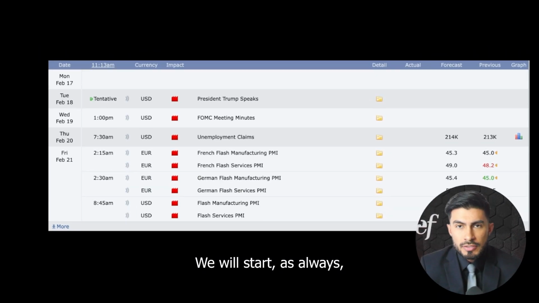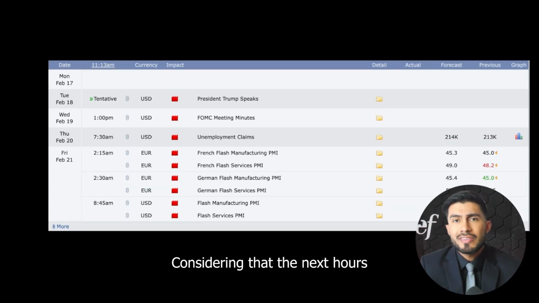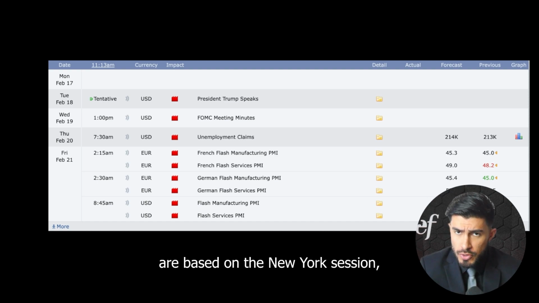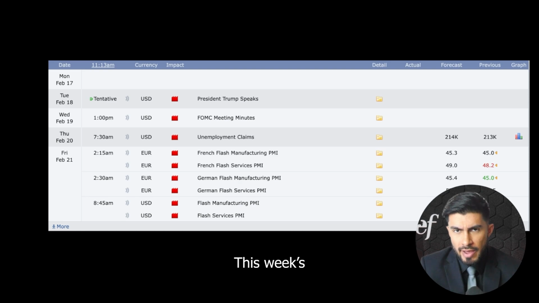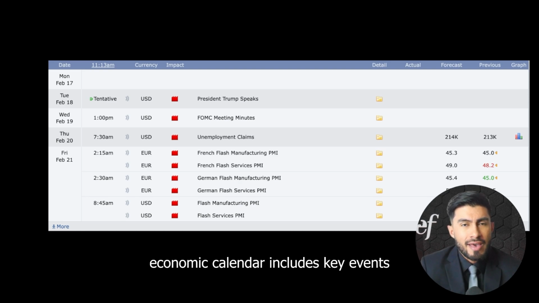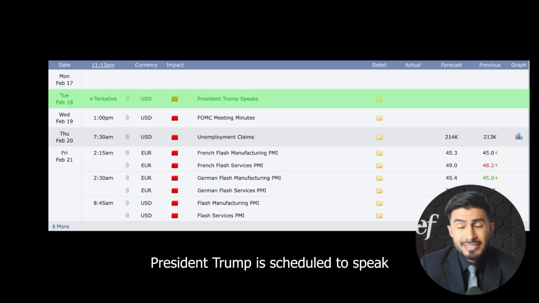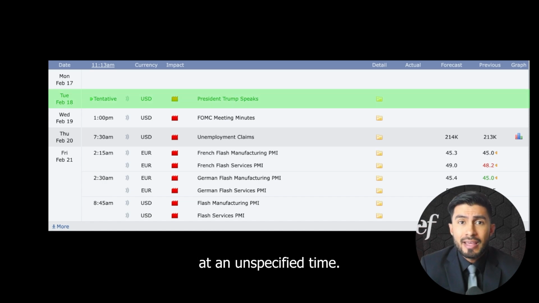We will start as always with the economic calendar, considering that the next hours that you are going to see are based on the New York session GMT -5. This week's economic calendar includes key events that could impact the markets. On Tuesday, President Trump is scheduled to speak at an unspecified time. His remarks could influence market sentiment, particularly if he addresses economic policies, tariffs, or monetary policy.